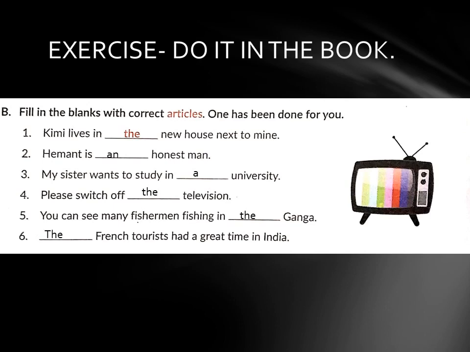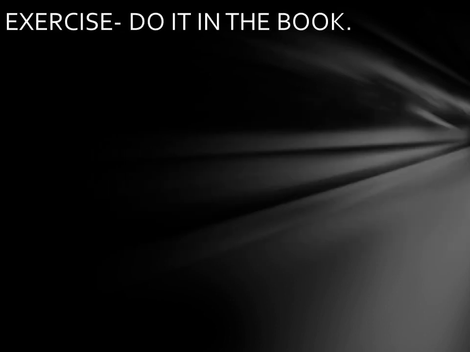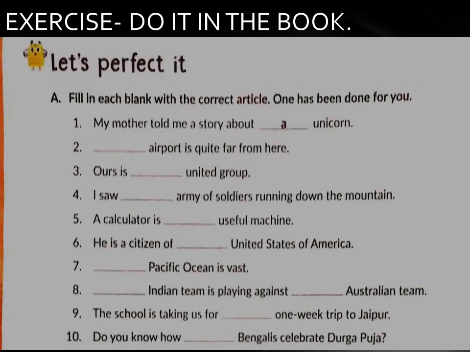Okay. So that's all about question number B. Now we will move to the next one. Let's perfect it. The first one of this part is question number A. Fill in each blank with the correct article. One has been done for you. My mother told me a story about a unicorn. That has been done for you.